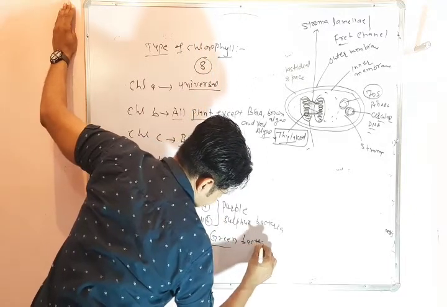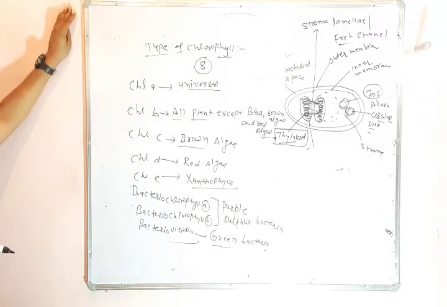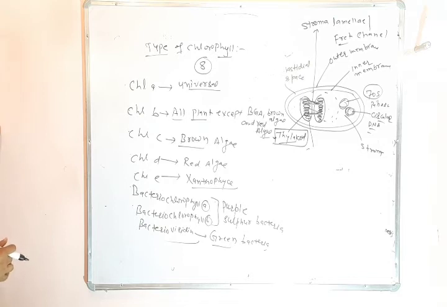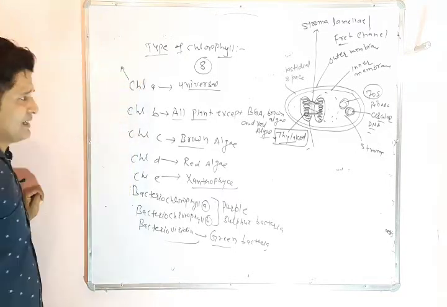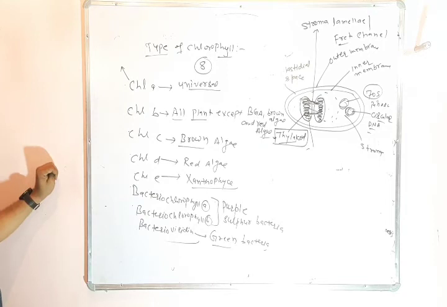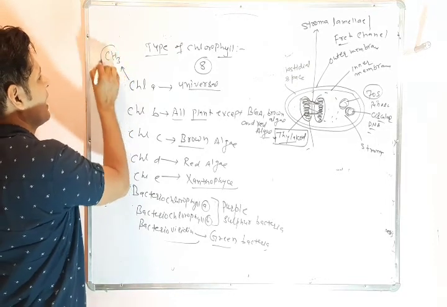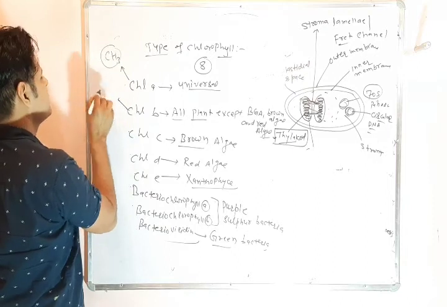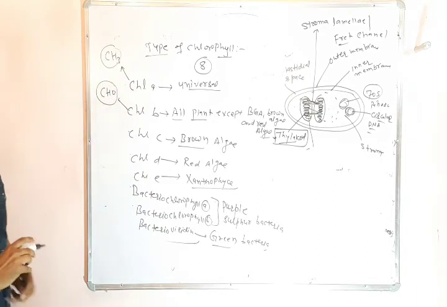So these are the examples of chlorophylls: chlorophyll A, B, C, D, E, bacteriochlorophyll A, bacteriochlorophyll B, and bacterioviridin. One question arises: in chlorophyll A the free functional group is methyl, and in chlorophyll B the free functional group is aldehyde.